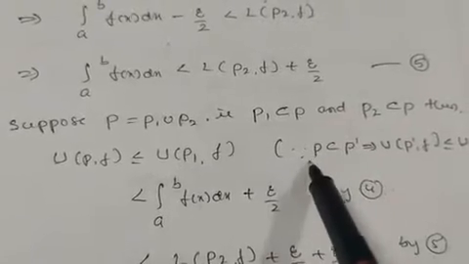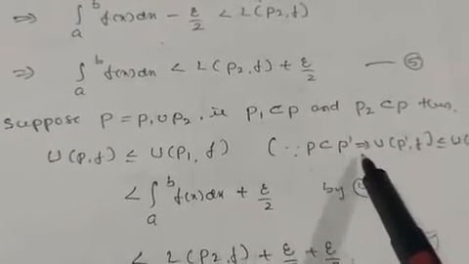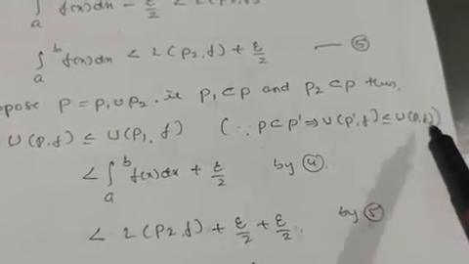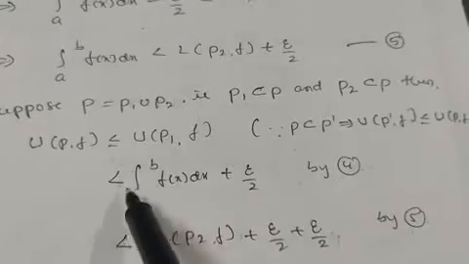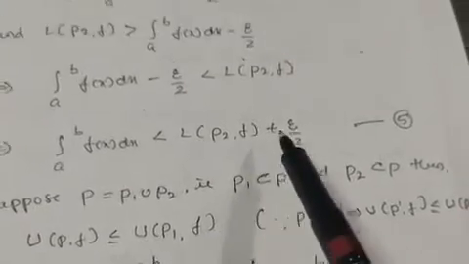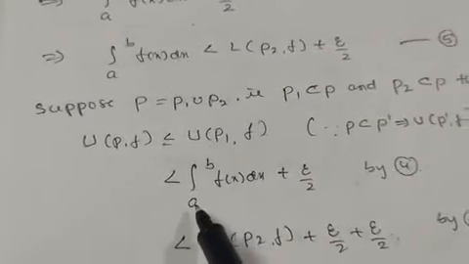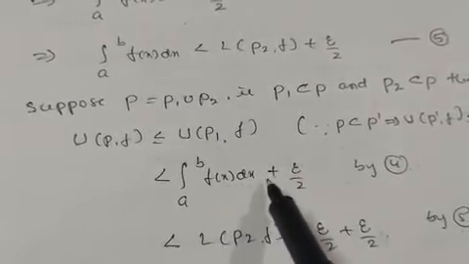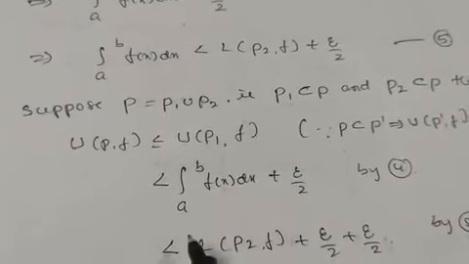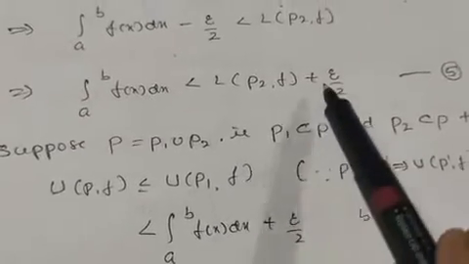So here P is contained in P dash, and U(P dash, f) is less than or equal to U(P, f). So it is less than the integral from a to b. We know U(P1, f) from equation number 4 here. U(P1, f) is less than the integral from a to b of f(x) dx plus epsilon by 2, from equation number 4.